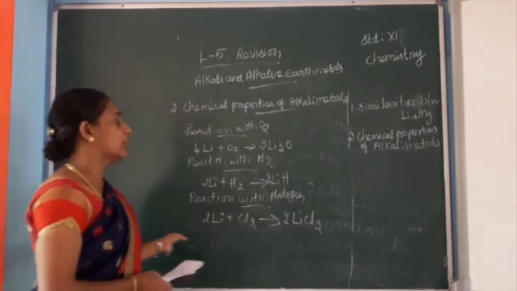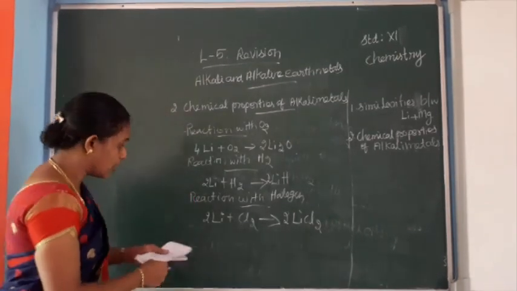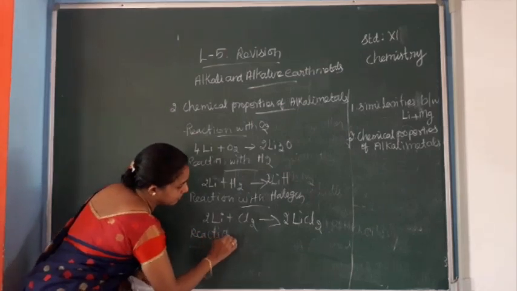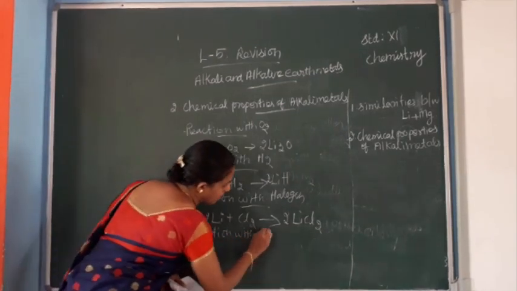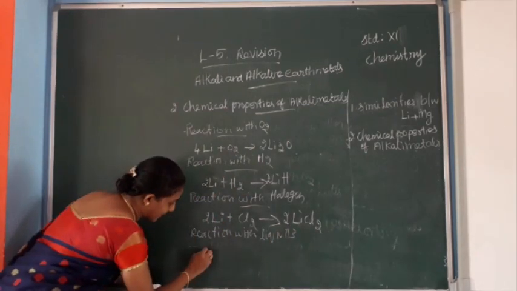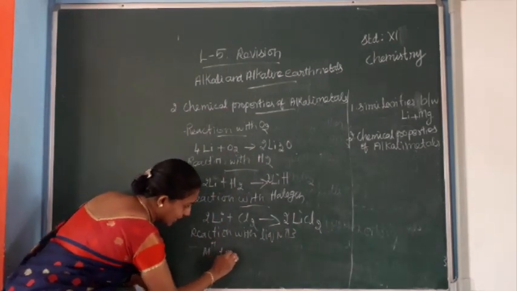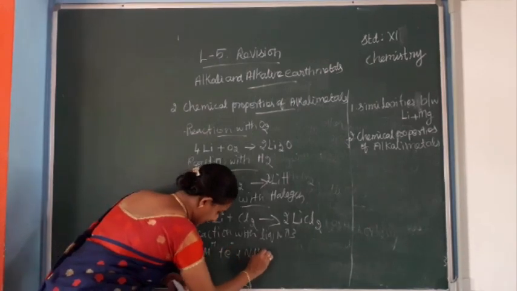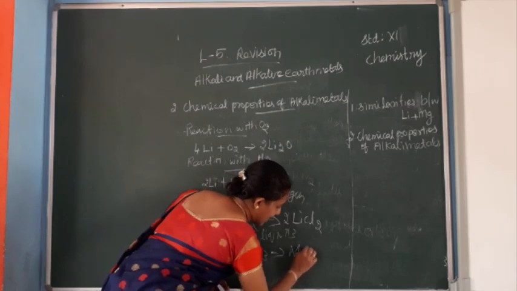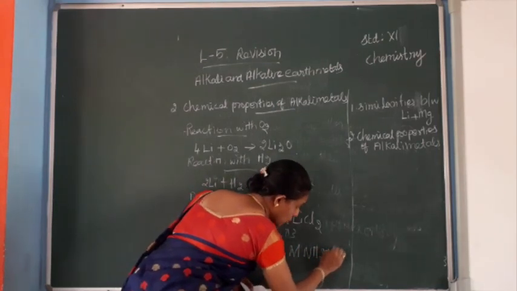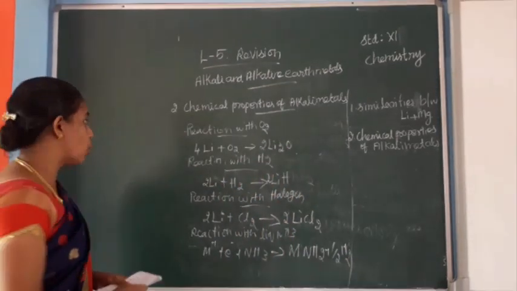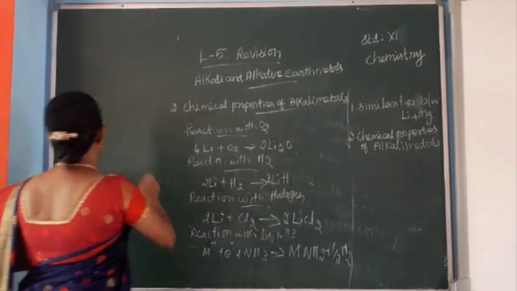Next, reaction with liquid ammonia. Any alkali metal reacts with liquid ammonia to give the metal amide, MNH2, and half H2. Next, reaction with water.